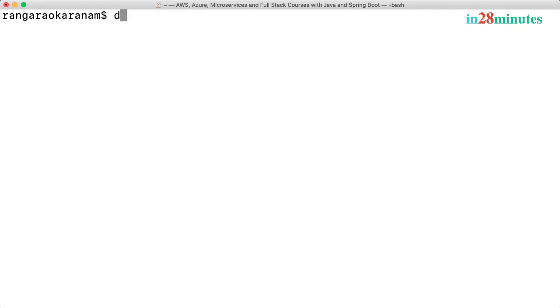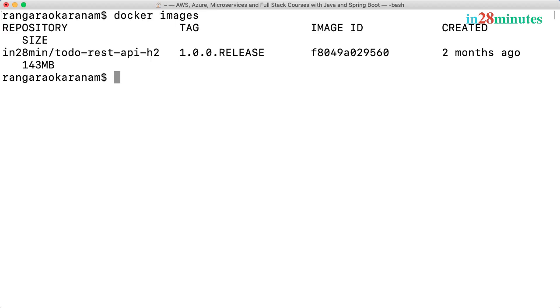Now, I would want to see all the images which are present in my machine. Docker images. What does it bring? It shows that we have 1 image in here. Thing is, docker images only shows the images that are local to us, the images which have been pulled from the Docker registry. It's not showing all the images which are present inside the Docker registry, inside Docker Hub. If you want to see any image down here, the first thing you need to do is to pull the image down. And once you pull the image down, you'd see it when you type in docker images.